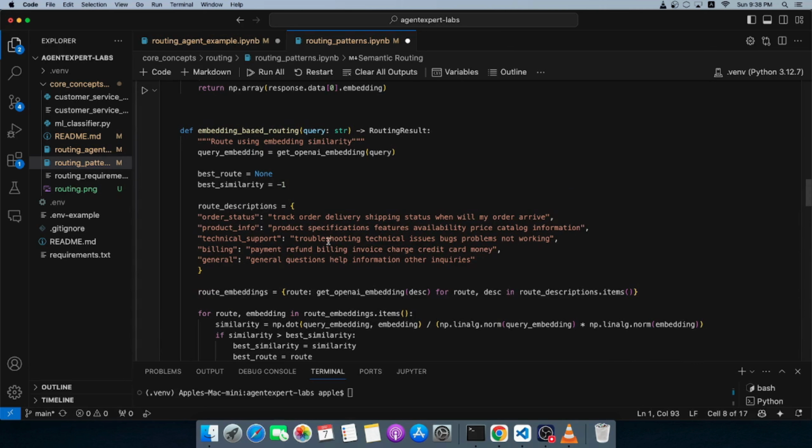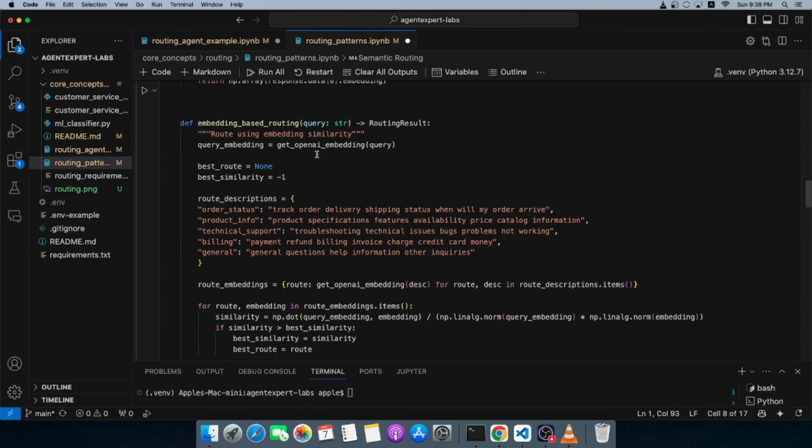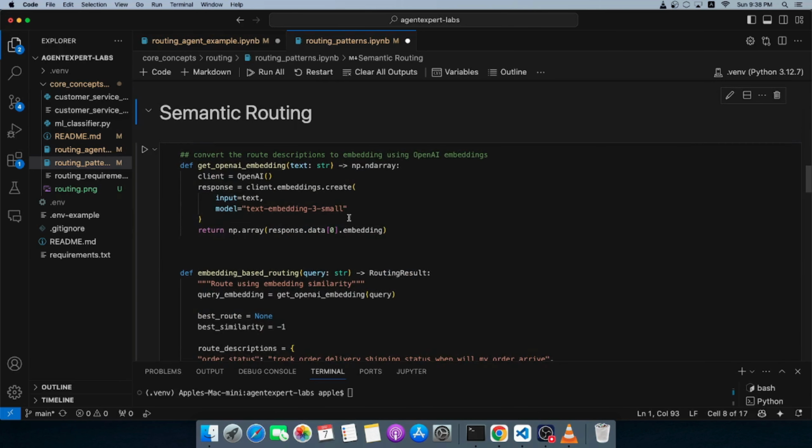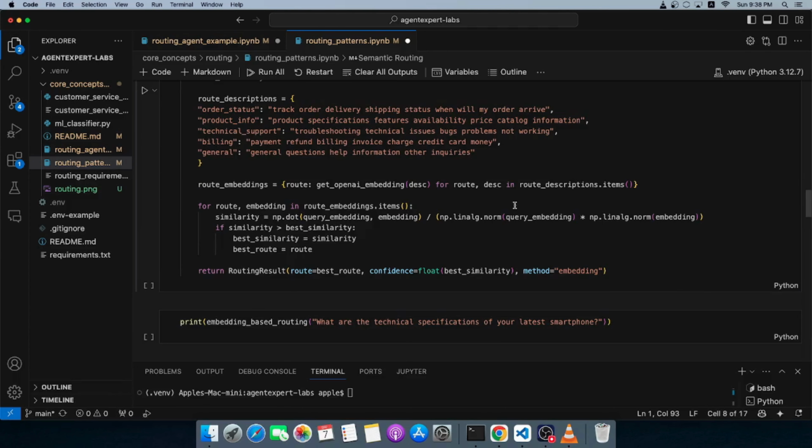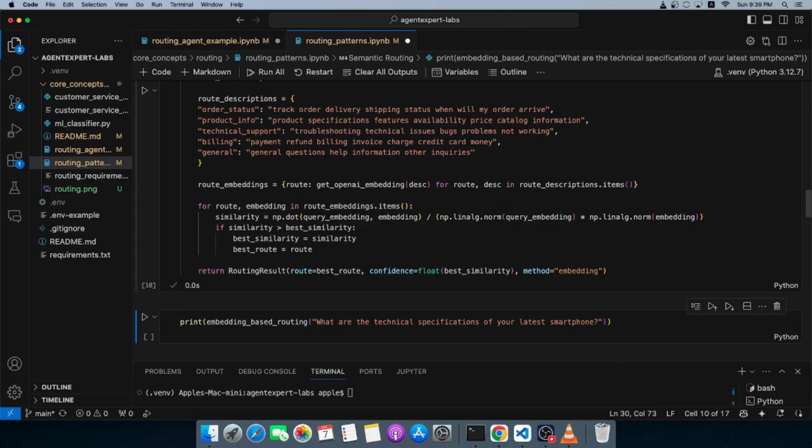Here we are converting the different agent nodes or classes that you have, and the descriptions of them, into embeddings. We'll also turn the query into an embedding as well, using the same embedding model. And in this case, we'll be using text-embedding-3-small from OpenAI. And we will return the most similar category here based on the query. Again, the similarity will be against the description that we have added here. Let's see how that works. So I'm going to run this now.